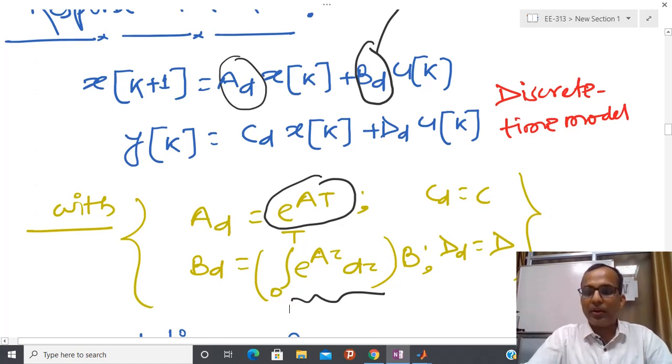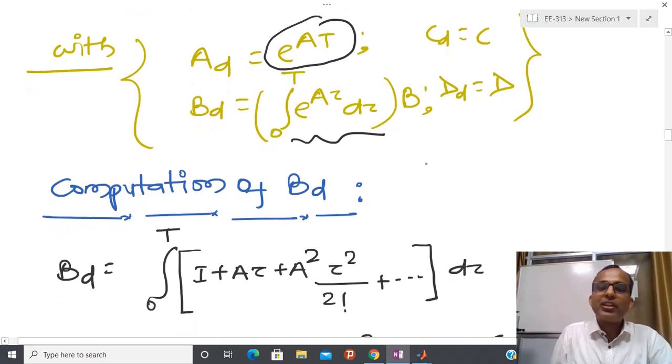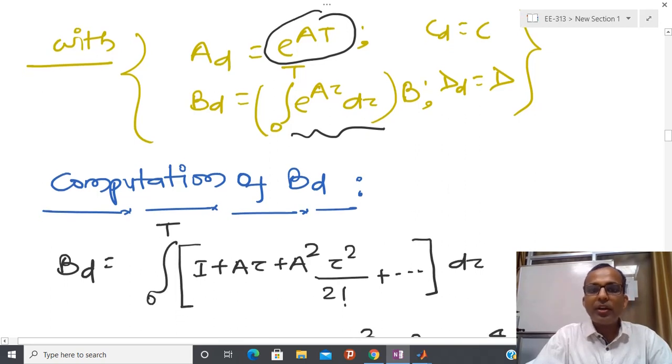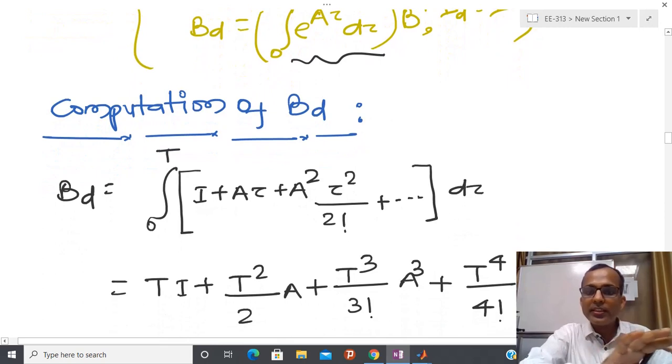Now here you can see that during computation of Bd, some integral is involved, and I have already told you that this is some kind of series, where tau lying between 0 to T is involved. So now the question is how to recover this integral, because it contains infinitely many terms.